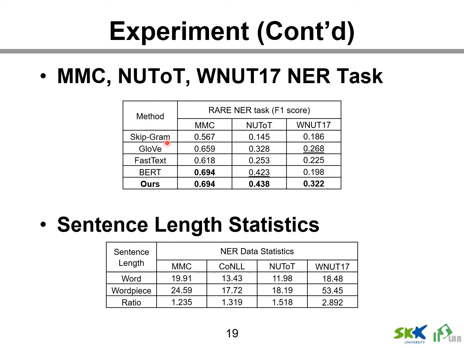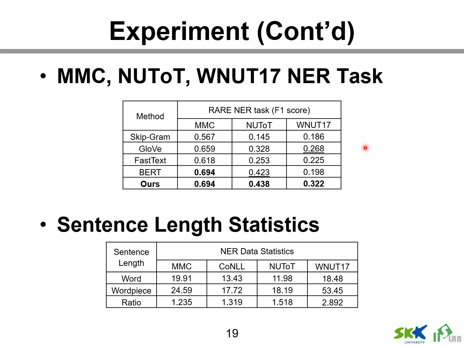And these tables present the results of the named entity recognition task for three other datasets. The best performance is in bold type, and the second best is underlined. The proposed method shows the best performance for all datasets. In the experiment on the MIT Movie Corpus dataset, the best model and the next best model show the same performance. On the NUT dataset, there is a little performance margin, and on the WNUT17 dataset, there is a large margin between the best